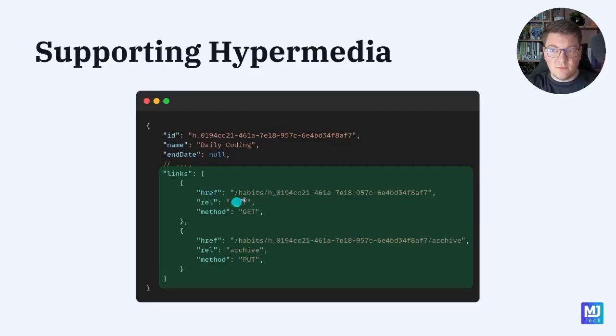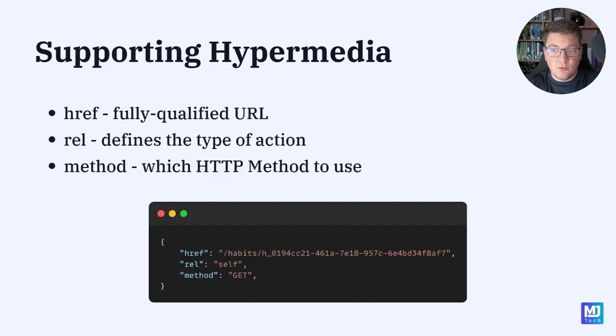Now other than the self-referencing link, we can introduce as many of them as we want. For example, here's a link for archiving this habit, and it contains the fully qualified URL, even though it isn't fully qualified for this example, but bear with me. And if we send a request to this URL, we will perform the archiving operation. So this is a structure we will use in our API responses to describe hypermedia links.